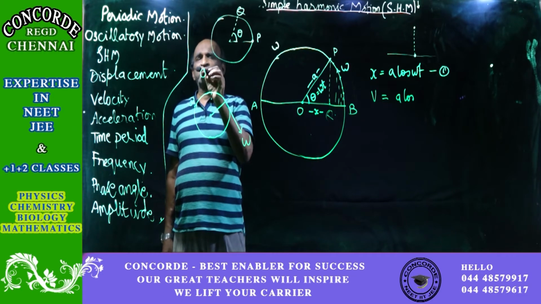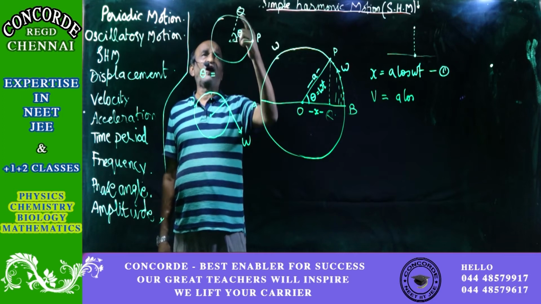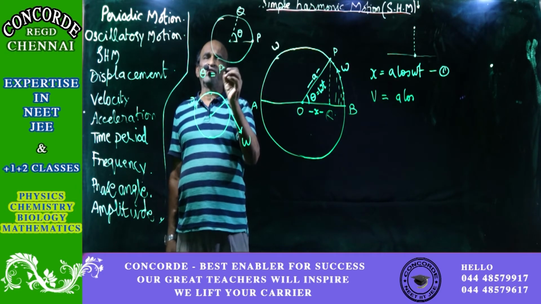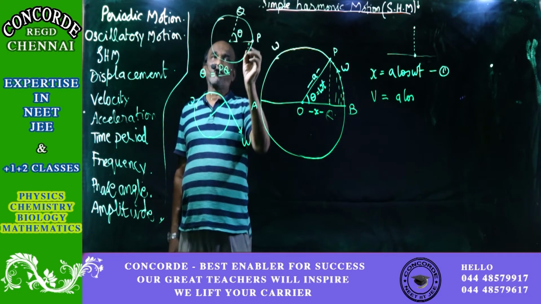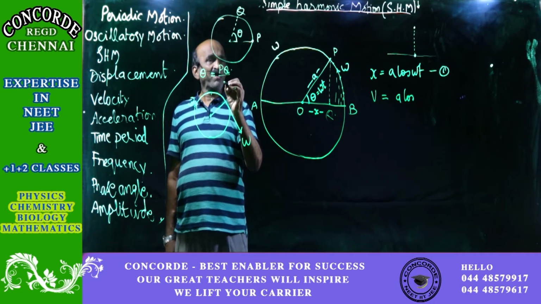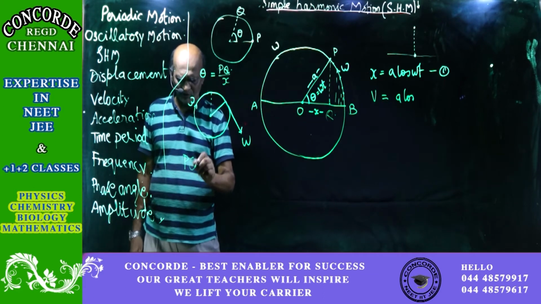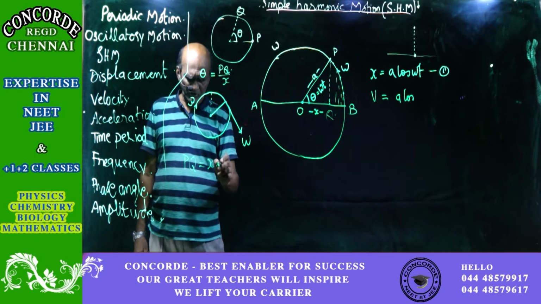We know the standard formula: angle equals arc by radius. I'll call the radius A, or maybe x itself. So the distance covered PQ will be equal to x into theta.